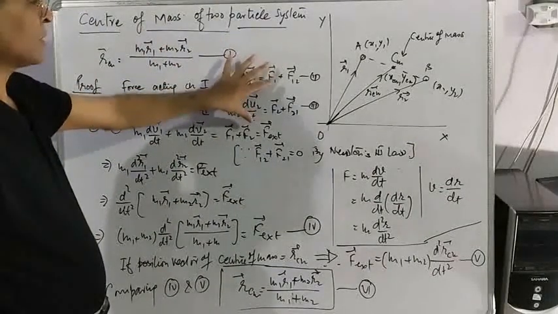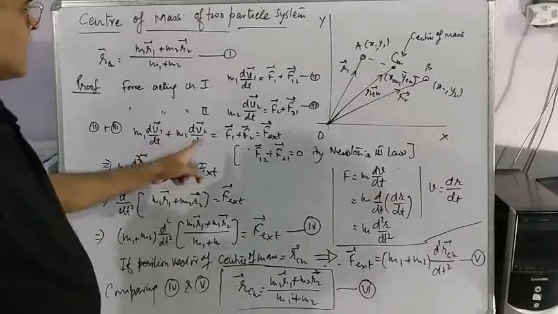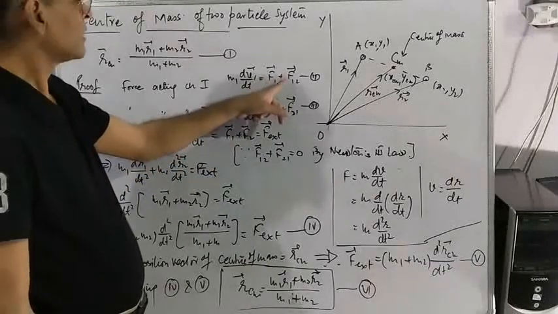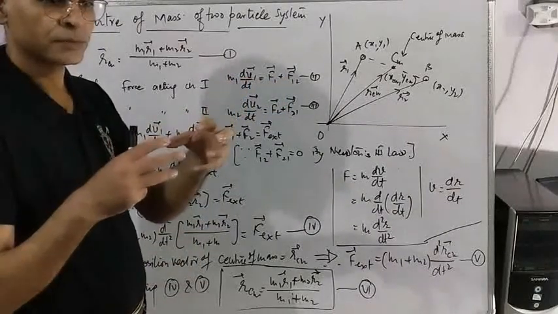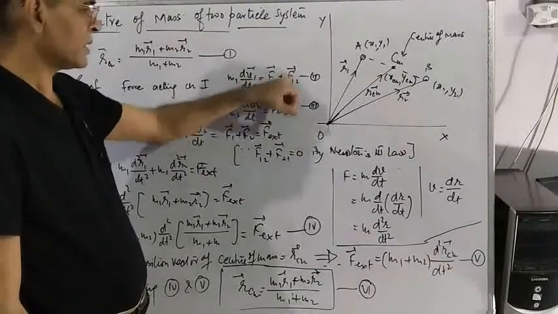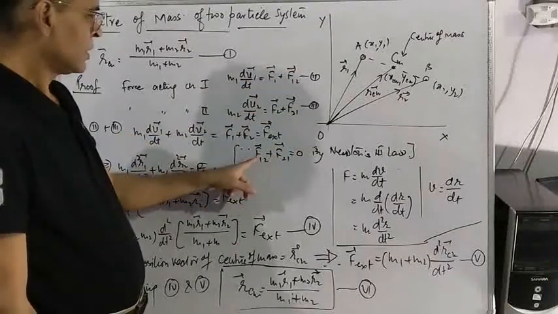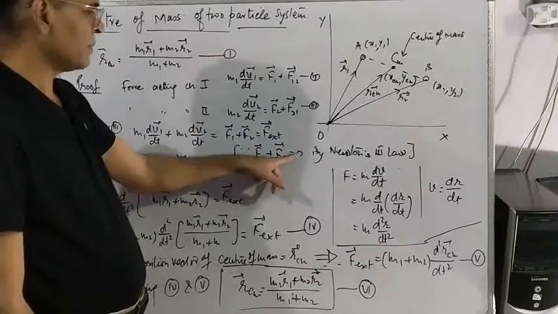You add these two equations. You know that because of mutual action, the two forces are equal and opposite. So F12 plus F21 becomes 0.